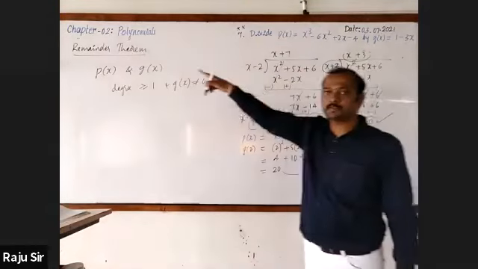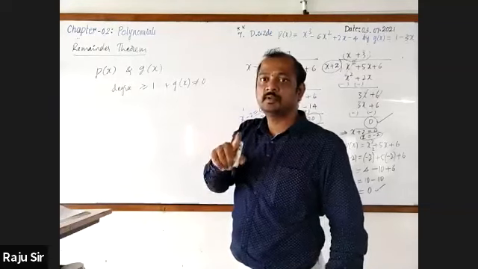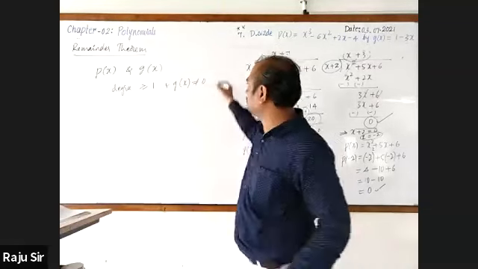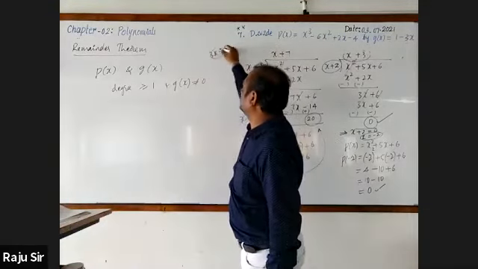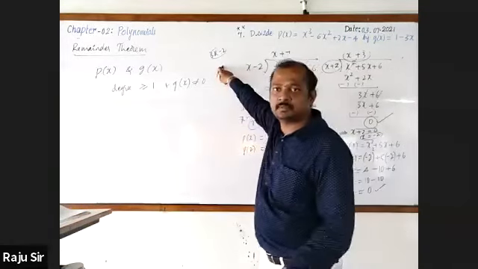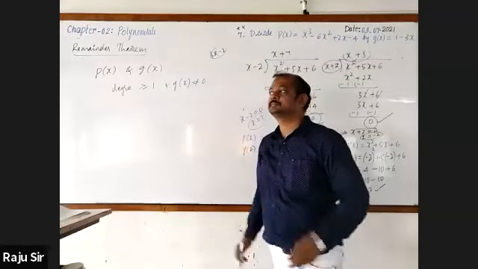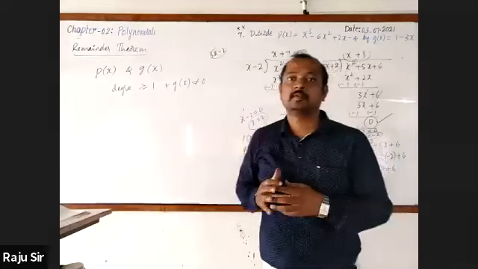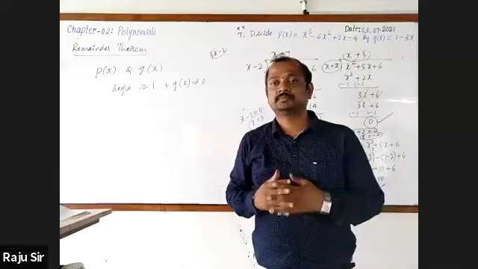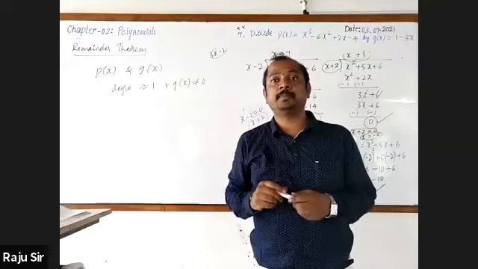And in the previous one, I think it was 3x minus 2 that was taken. Could you tell what type of polynomials these are? Binomial. Linear polynomial. There are linear polynomials.